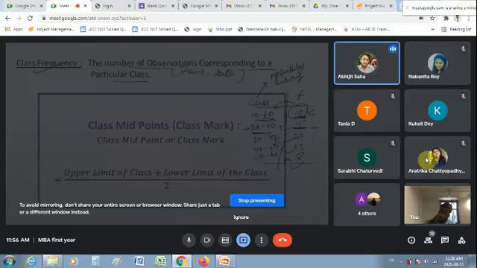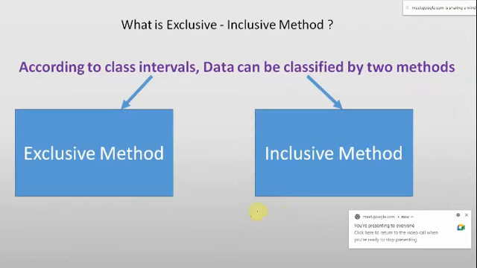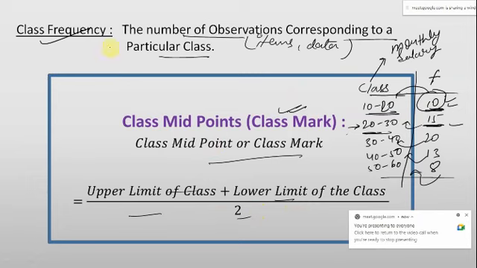Okay. Then we have this class midpoint, which is called the class mark. ये हमारे काम भी आएगा. This class midpoint or class mark is calculated as the upper limit of the class plus the lower limit of the class upon 2. The point is how to calculate this class mark and why we need to calculate it.